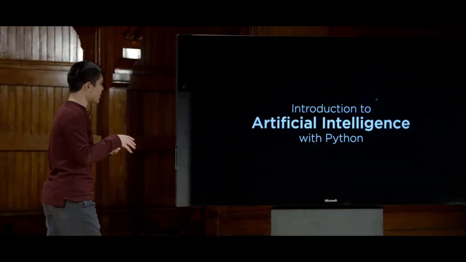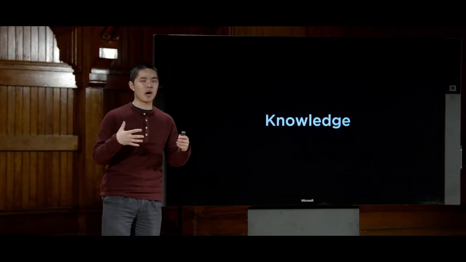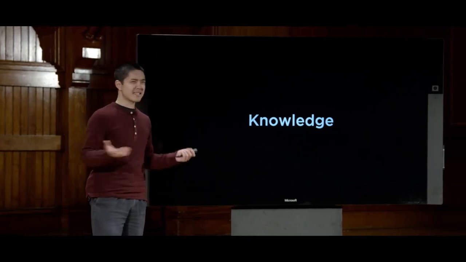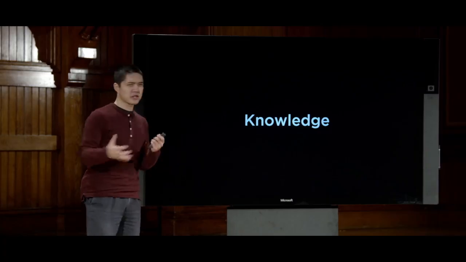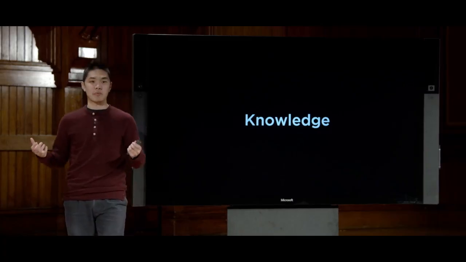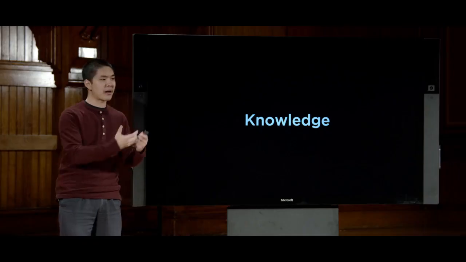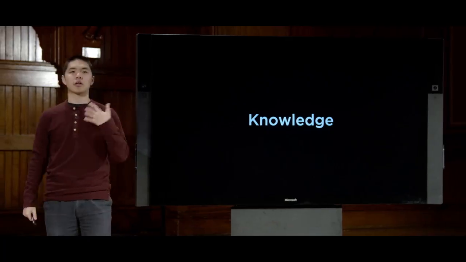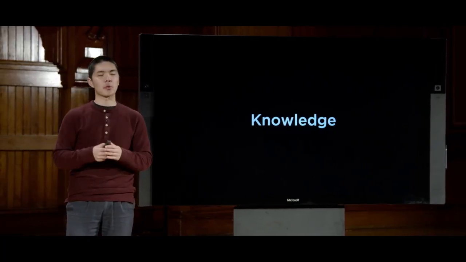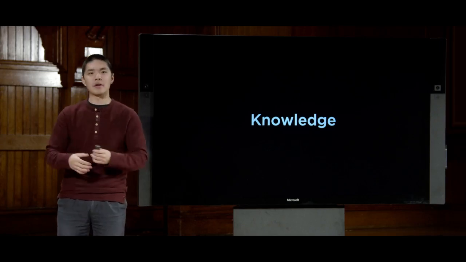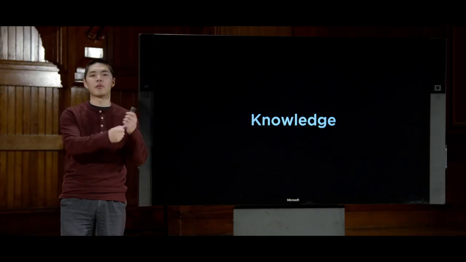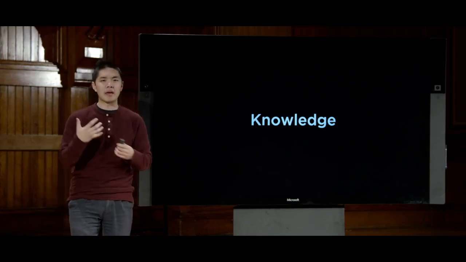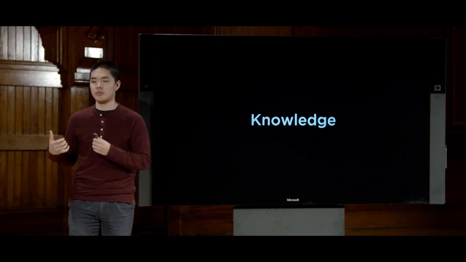This time we're going to turn our attention more generally to just this idea of knowledge. The idea that a lot of intelligence is based on knowledge, especially if we think about human intelligence. People know information, we know facts about the world, and using that information that we know, we're able to draw conclusions, reason about the information that we know in order to figure out how to do something or figure out some other piece of information that we conclude based on the information we already have available to us.